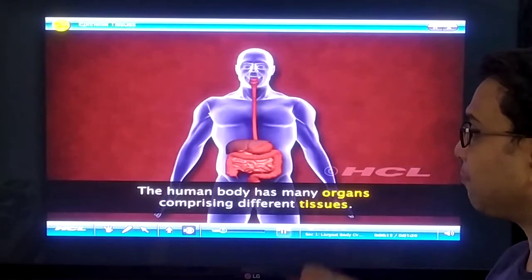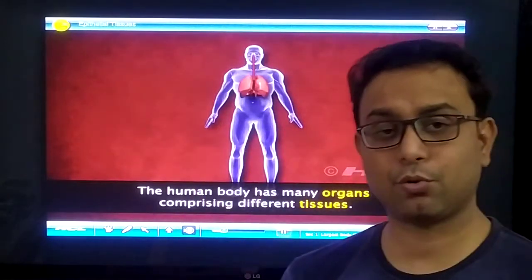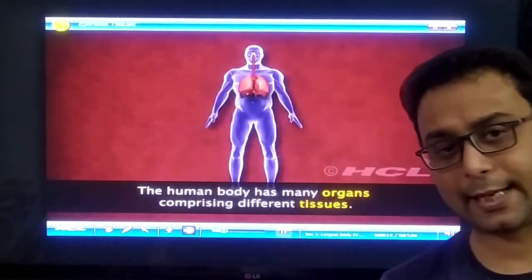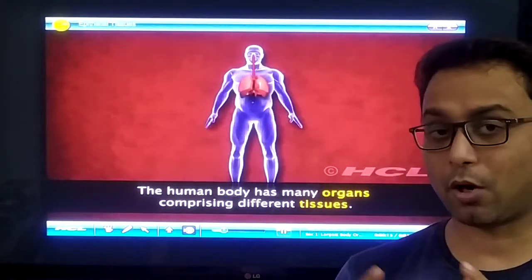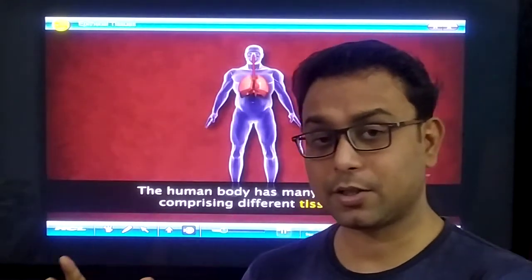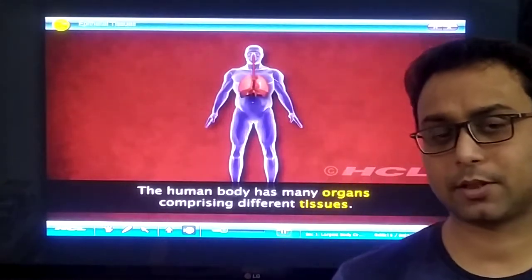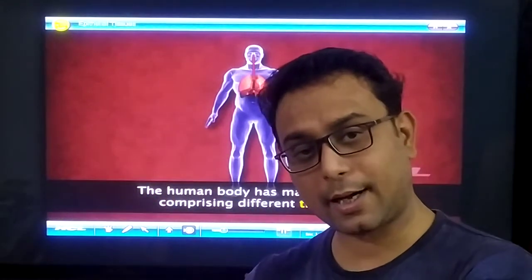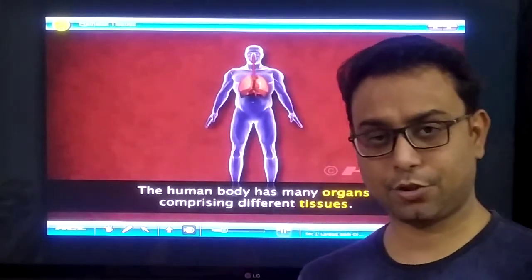The human body has many organs, and the organs are made up of different tissues, right? The cells sum up to form tissue, and different tissues form the organs, and different organs sum up to do a particular function. That time they are called an organ system, like the circulatory system. You have the heart, which is an organ, but you have the blood also, which is a specialized connective tissue.